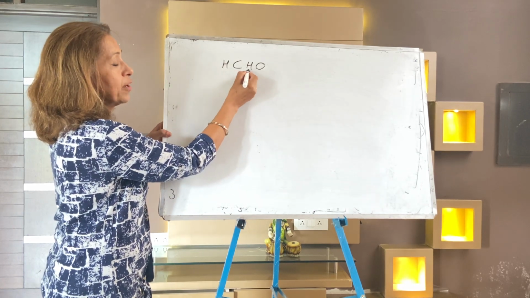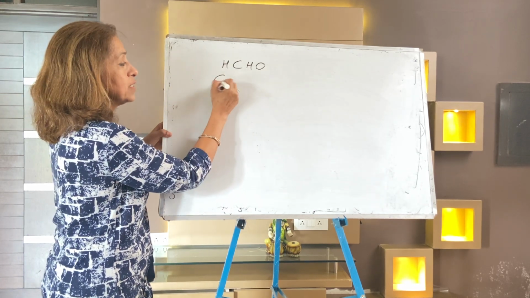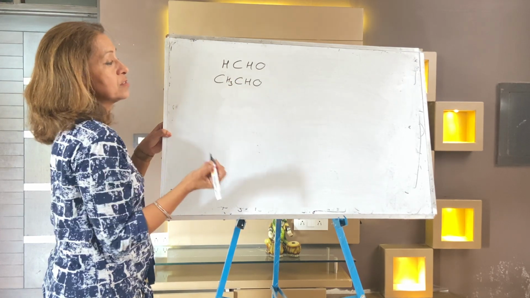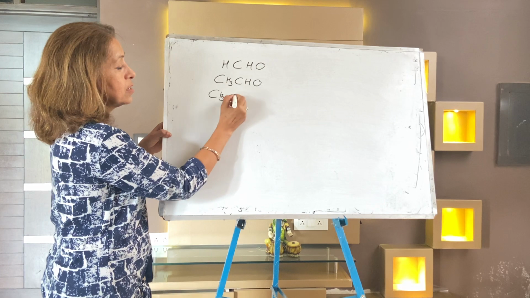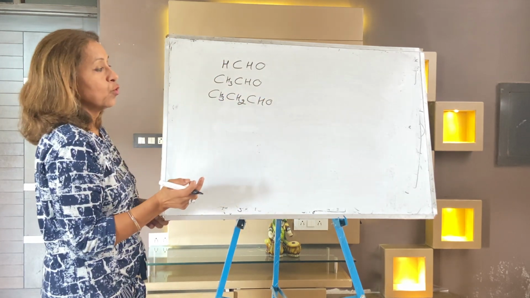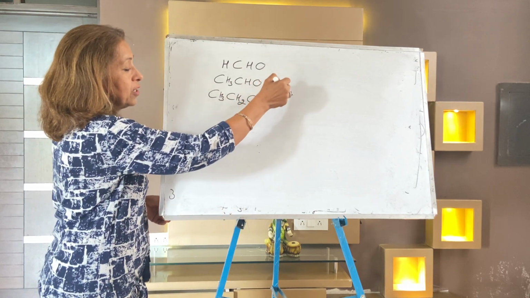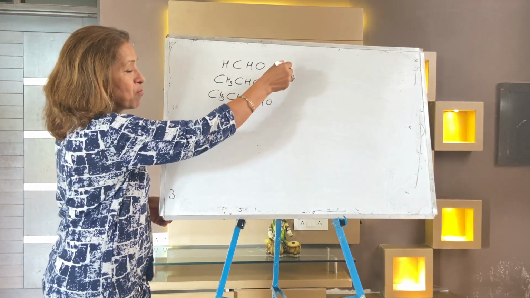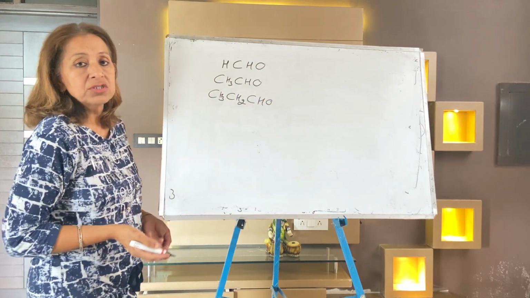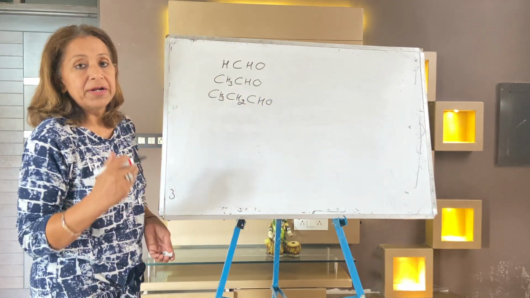It is CH2 already. You want more, add CH2. It becomes CH3CHO. Third is CH3CH2CHO. So the difference is CH2 only. So it's formaldehyde, acetaldehyde, propanaldehyde. So it's a very simple question: first 3 members of aldehyde.